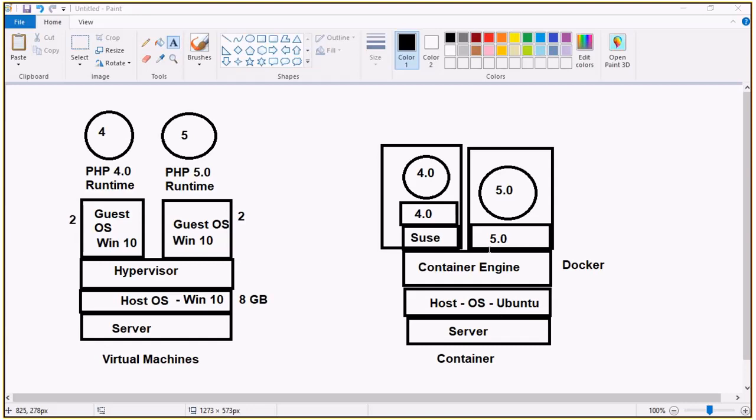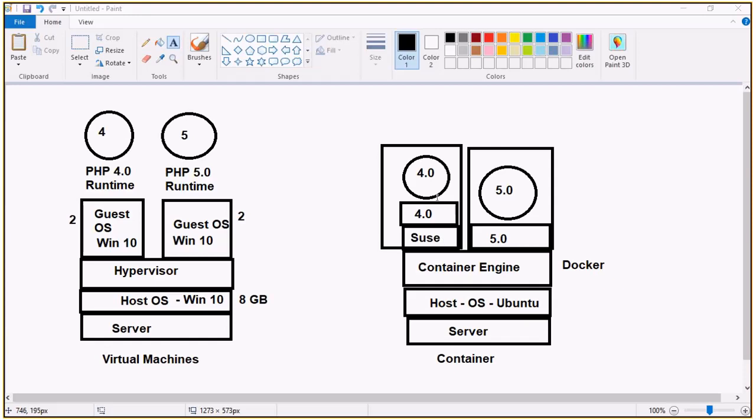The question here is, what is this image in the container? Don't get confused with image and container. Image and container are both the same. For example, you can consider this complete box as an image. In this image, I am having two layers. In the first layer, I have the SUSE Linux operating system.